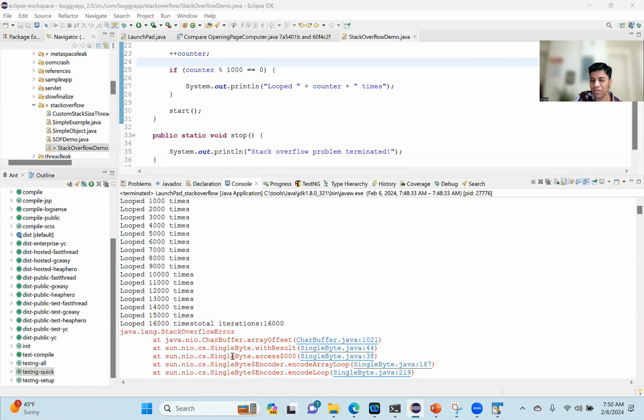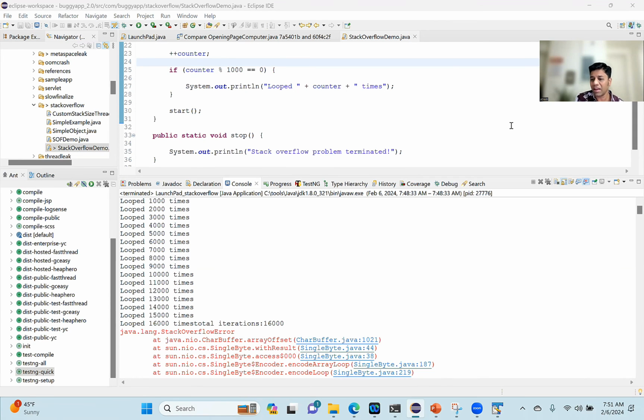Vishwanathan is asking a question: when XSS 2 MB is set, is it allocated for all threads or just one thread? When you set XSS, it is allocated for all the threads created from the Java virtual machine. The size is allocated for all the threads originating from that JVM.